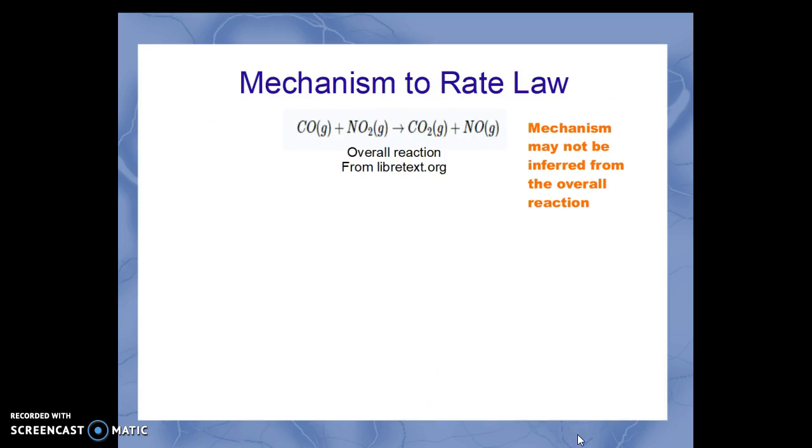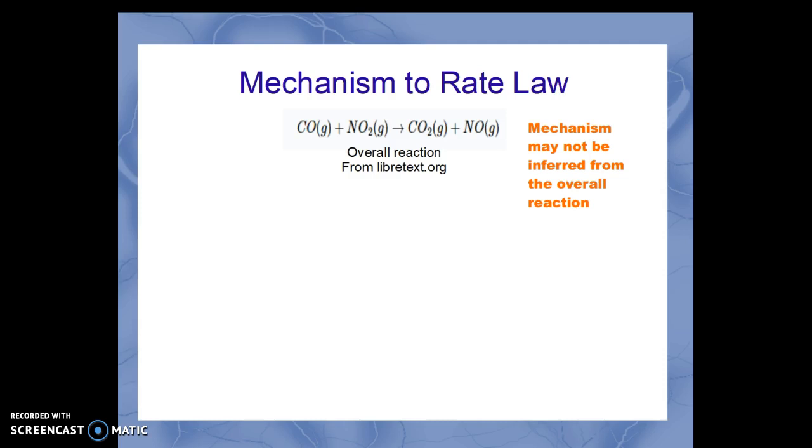Let's look at a particular reaction, and we need to remind ourselves that this reaction between nitrogen dioxide and carbon monoxide, you cannot look at the stoichiometry and infer the reaction mechanism.